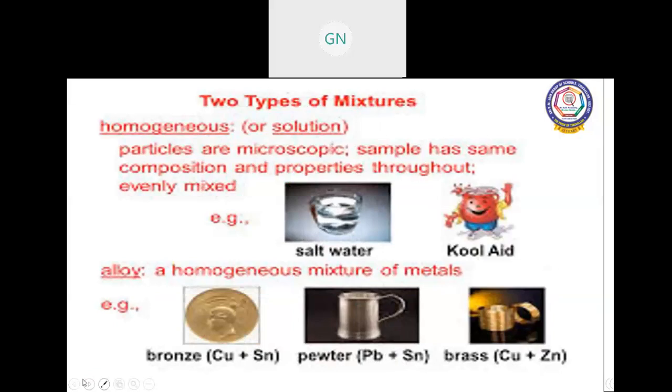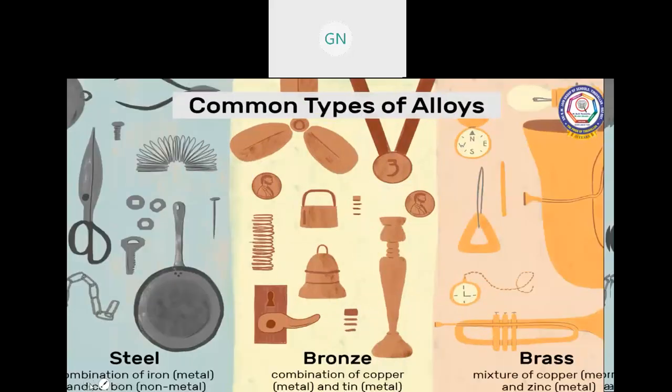The next one is alloys, which are homogeneous mixtures of metals. Bronze is a mixture of copper and tin, and brass is a mixture of copper and zinc. Some common types of alloys are steel, bronze, and brass.